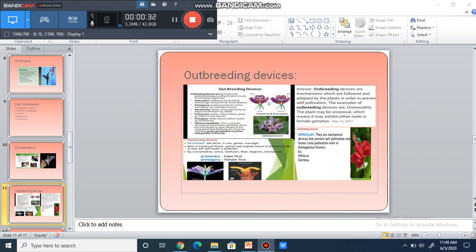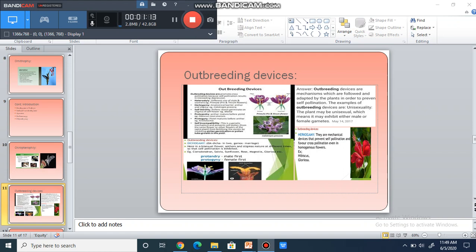So, remember hercogamy. Another term is self incompatibility. One more term mentioned in your book is self sterility. This is a genetic mechanism due to which germination of pollen on the stigma of the same flower is inhibited. Children, remember, inhibited. As in the case of tobacco, the germination of pollen on the stigma is inhibited because of a genetic mechanism, because they are not compatible to each other. It is also known as self sterility.